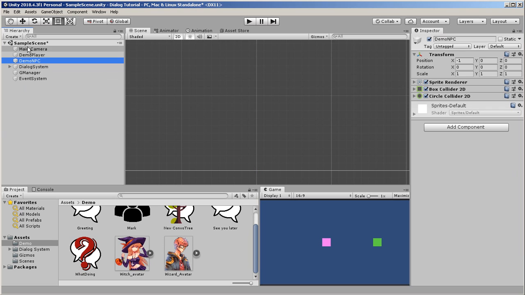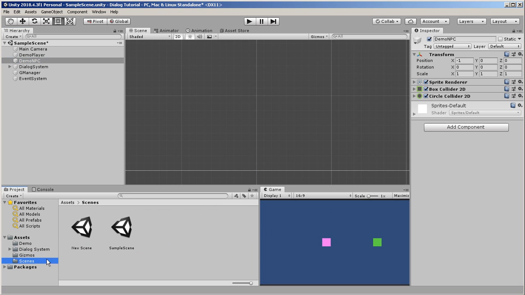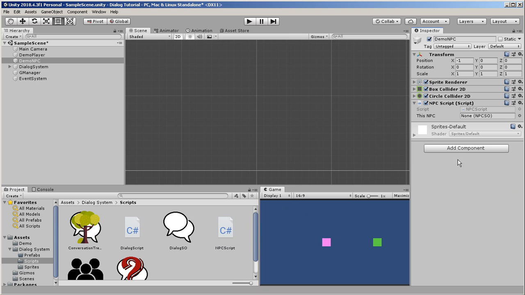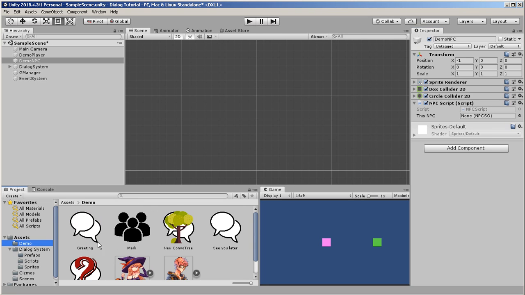Lastly, the demo NPC. We did a script for our NPC. Where is our script? Scripts. Here's our script for the NPC. This NPC is asking for an NPC scriptable object, so we created one in the demo. We called him Mark. Here's Mark. So in the NPC, let's drag Mark onto there.